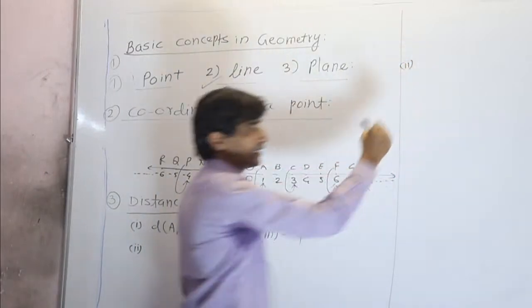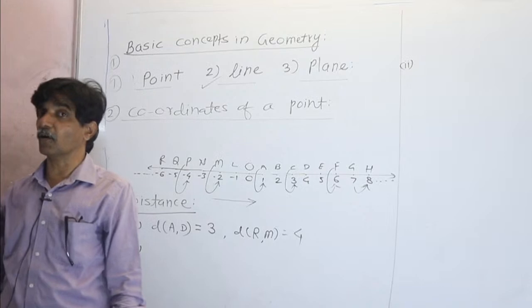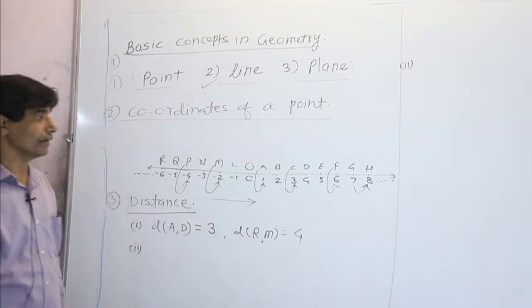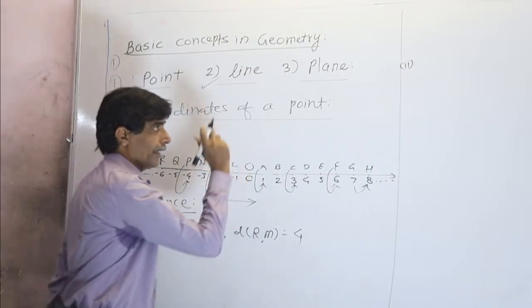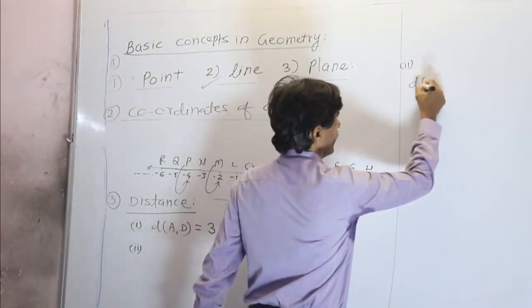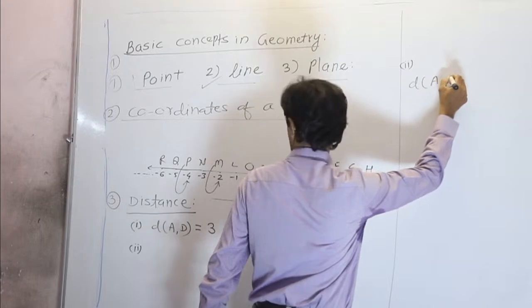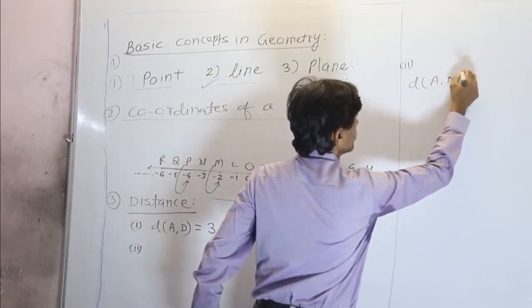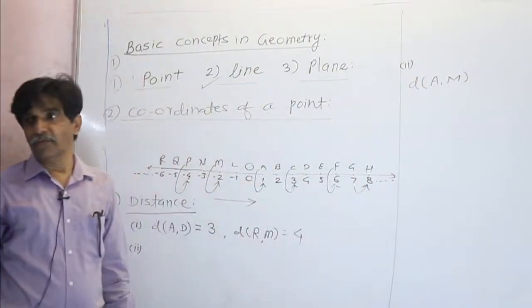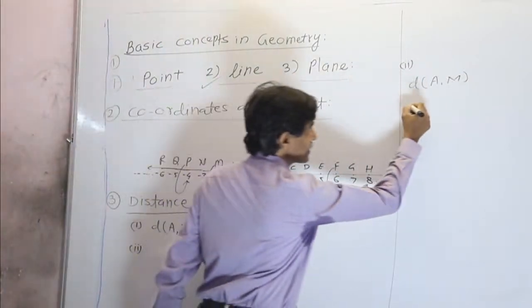Secondly, you can find the distance between them by using their coordinates. For example, the distance between the points A and M. For that, firstly find their coordinates.